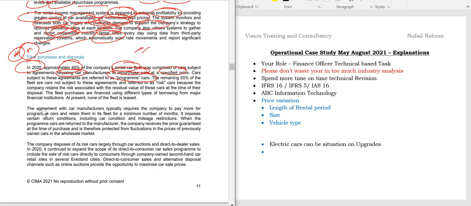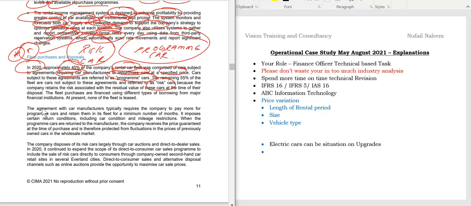So students, I will write it down. You must also write this down. Very, very important term, program car. That means these cars are like consignment stocks. Just remember that. The remaining 55% of the fleet are cars that are not subject to this agreement and are known as risk cars, because you only take care of the maintenance, everything. So it is a risk car. So we have program cars which will be returned back to the dealer or the manufacturer within the 12 months period, and risk cars belong to you.